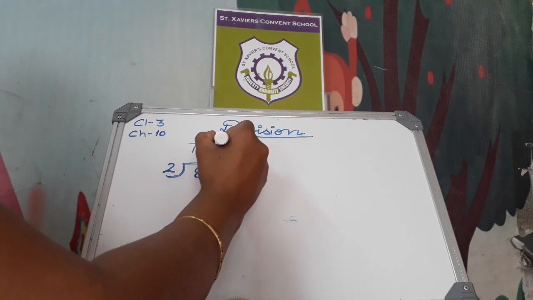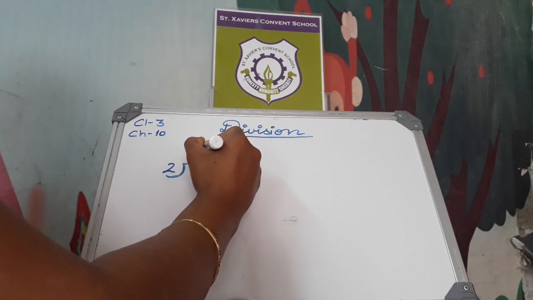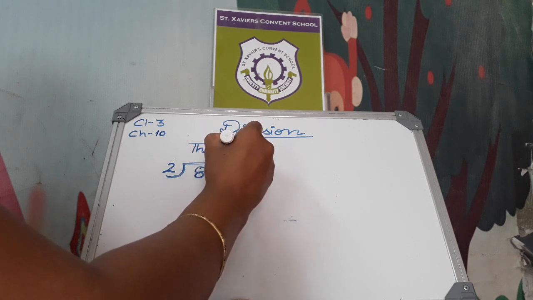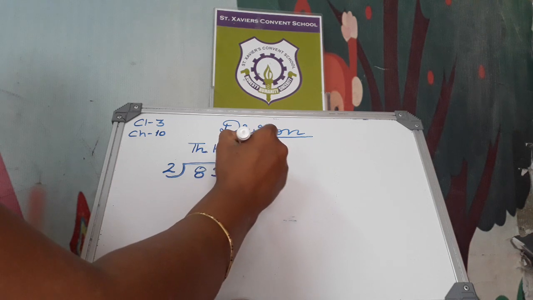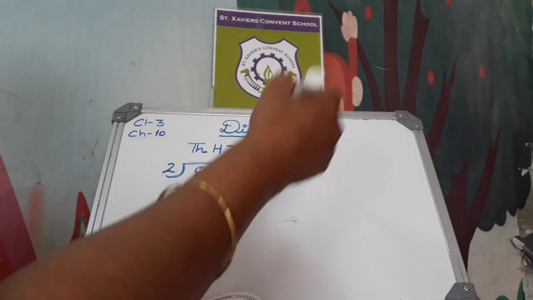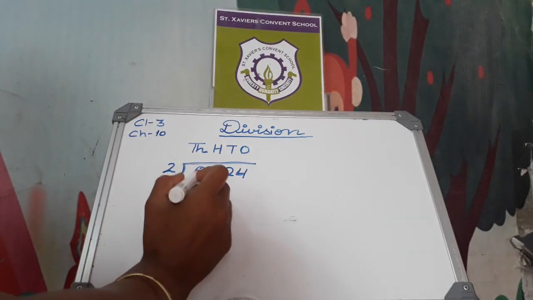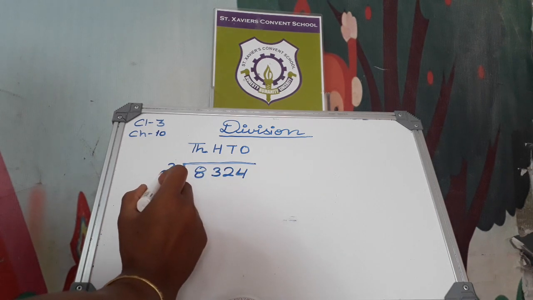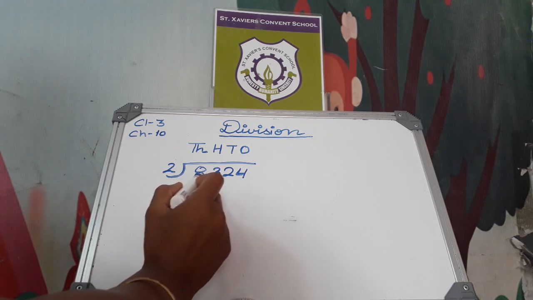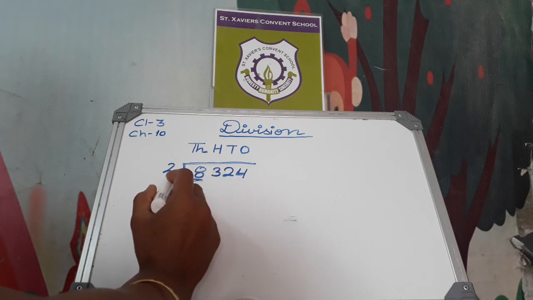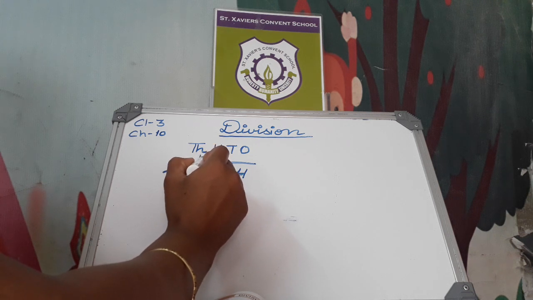This is 1000s. The place value of 8 is 1000. The place value of 3 is 100. The place value of 2 is tens, and this 4 is ones. Now we have to read the table of 2. 2 ones are 2, 2 twos are 4. First we have to divide this 8 digit. 2 ones are 2, 2 twos are 4, 2 threes are 6, 2 fours are 8.